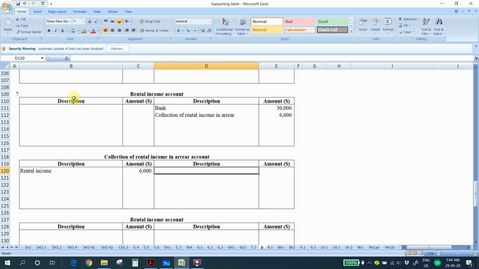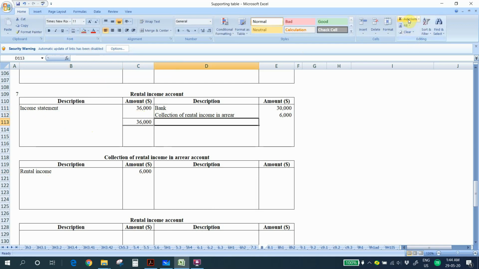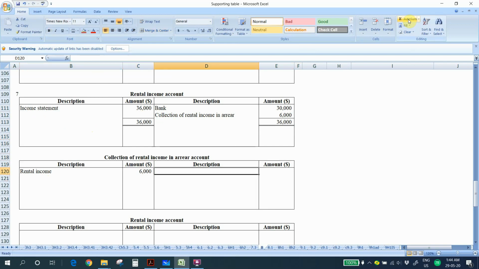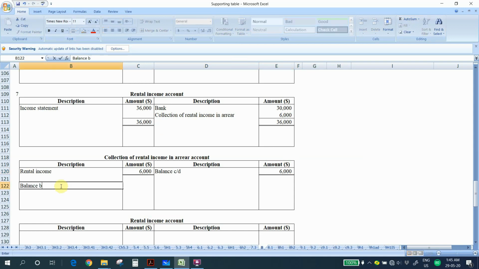And then we can close both ledgers. Rental income is our income, so we use income statement to do the closing. 36,000. Next, for the rental income in arrear, we balance CD on the credit side, 6,000. And then this amount we will bring to next financial year, because this amount can be collected in future. We balance BD on the debit side. If your balance BD is on the debit, this is your asset.